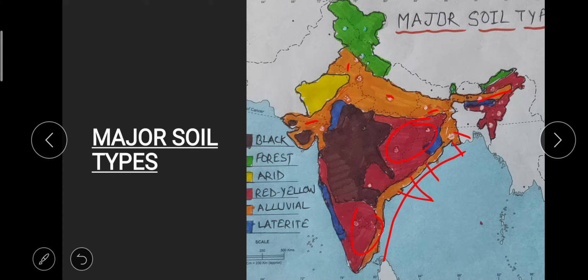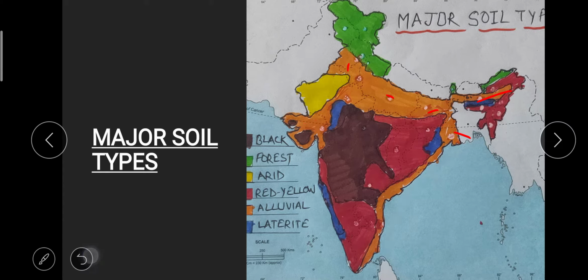Where red and yellow soil we have shown here, and most of the areas in northeastern states also, excluding northern Assam and northern Arunachal Pradesh, and some parts of Meghalaya. Most of the areas in northeastern region we have this red and yellow soil. Okay, so easily we can remember the location.